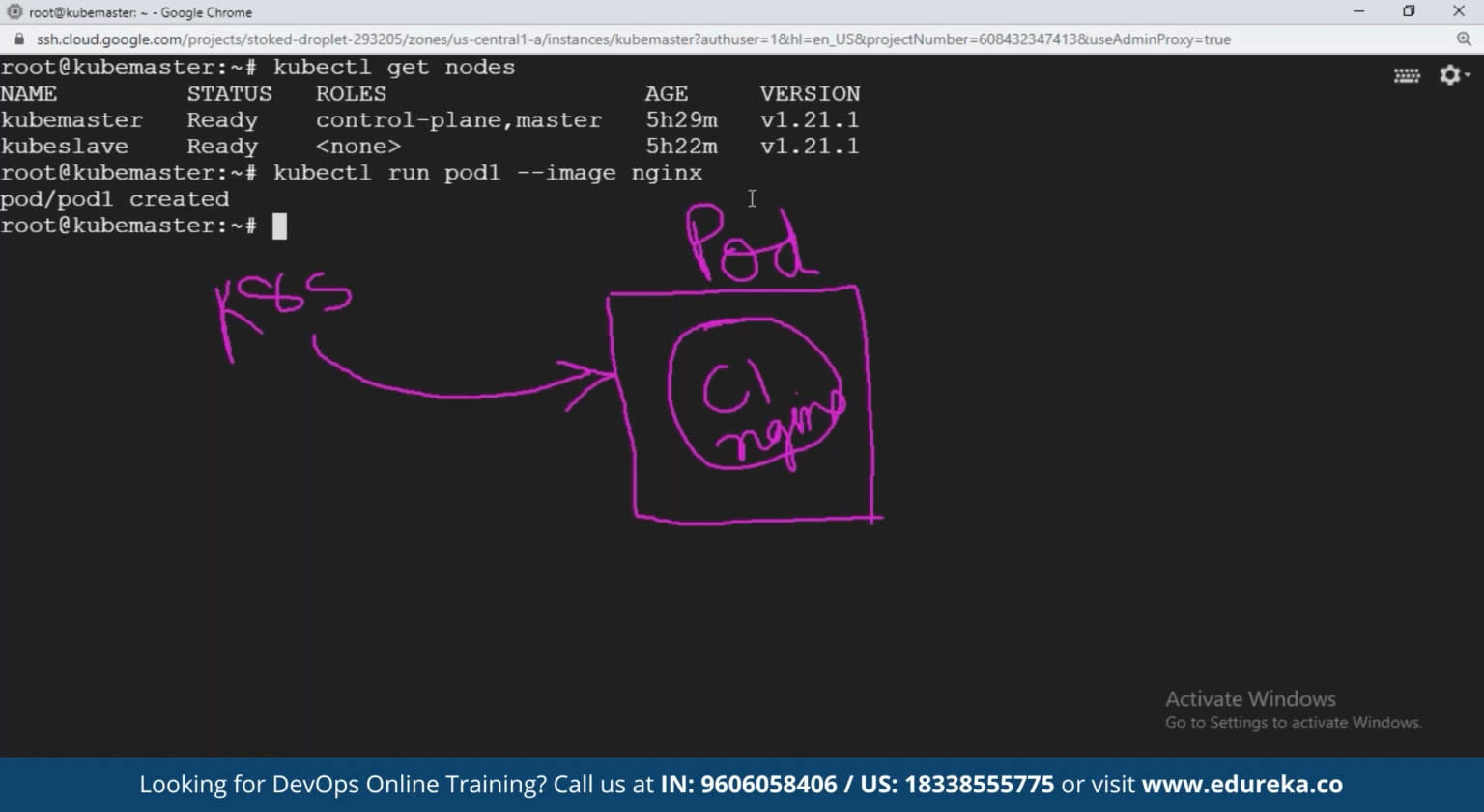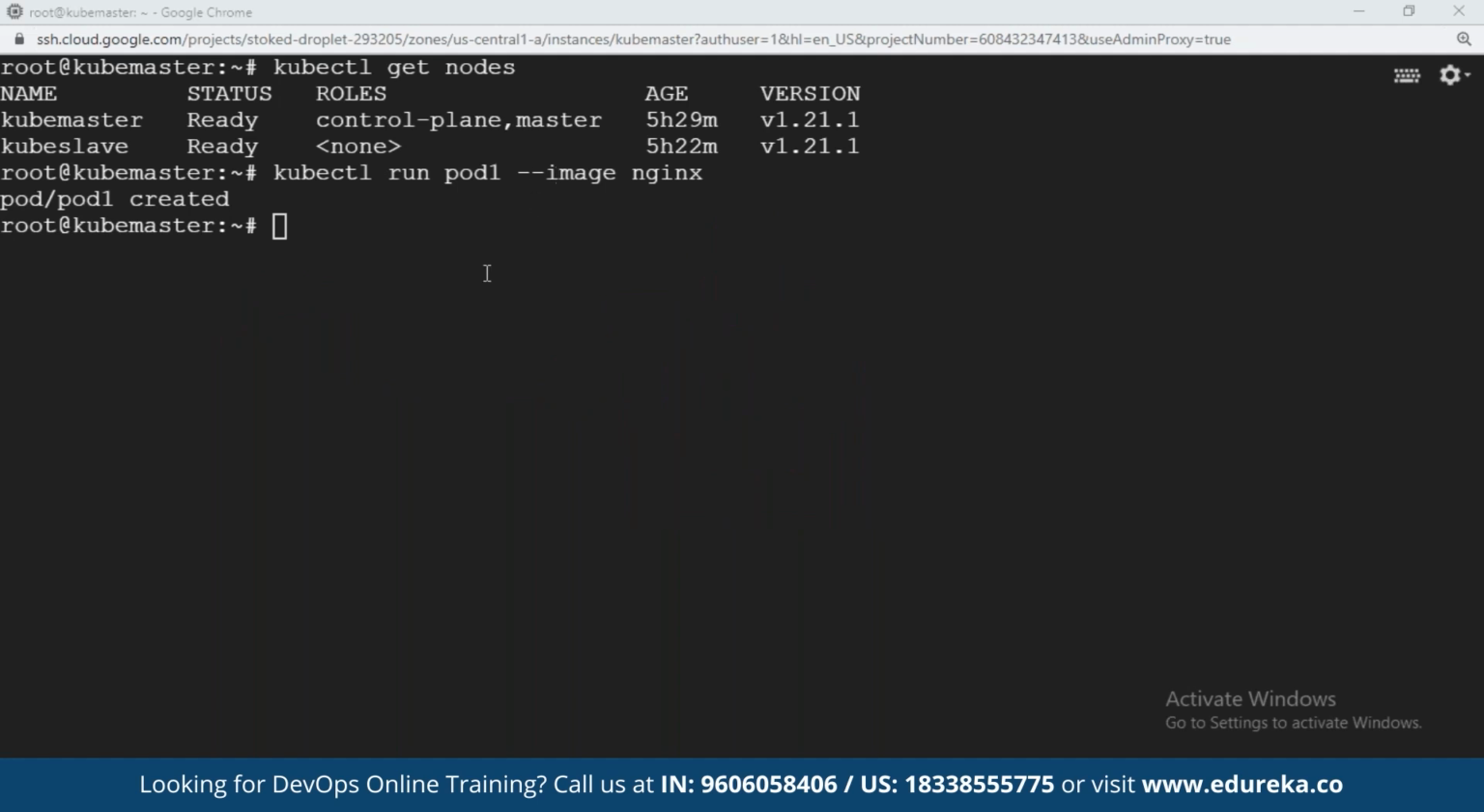Please observe, here one pod has been created, with the name pod1. Nginx is just a web server. Okay. Now let me show you what actually happened when you created the pod.